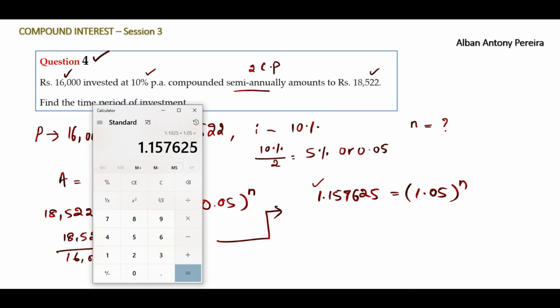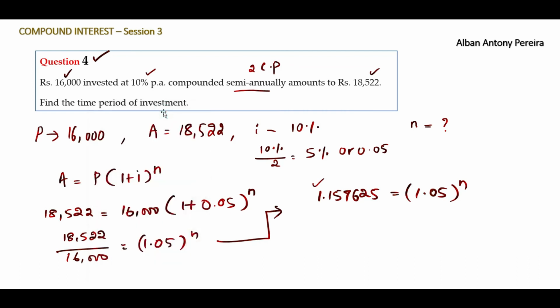So we multiplied 1.05 three times. That means 1.05 to the power 3 will give you 1.157625. So we found n as 3, but is it the final answer?